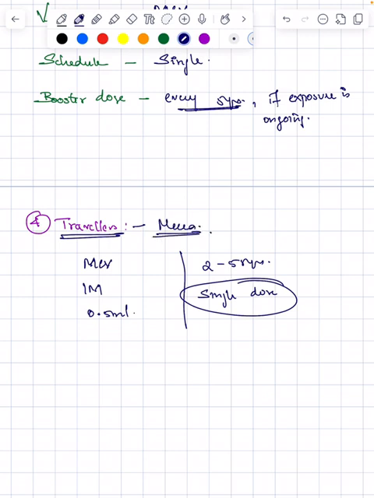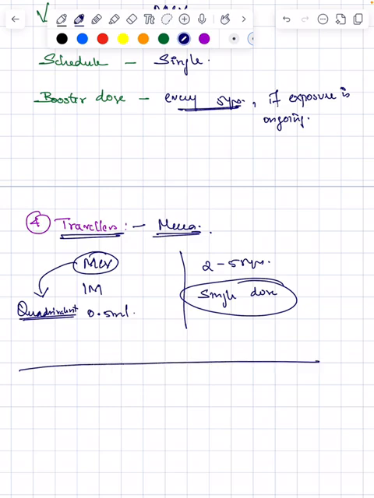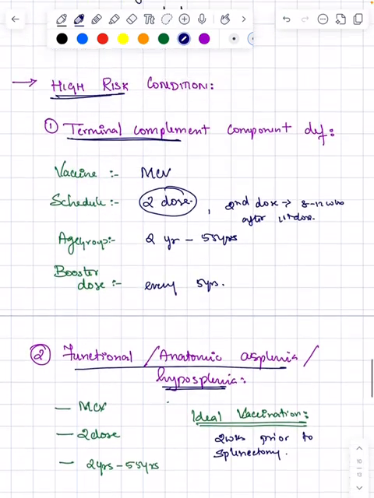Here, among the monovalent and quadrivalent meningococcal conjugate vaccines, they prefer the quadrivalent vaccine. They prefer it because there have been outbreaks in the Mecca pilgrimage with serogroups A and W135, so they prefer a quadrivalent meningococcal conjugate vaccine. Okay, so these are the most important points that you need to remember for your meningococcal vaccine.